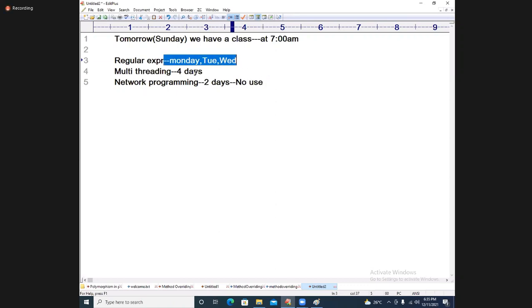So 3 days plus 4 days, 7 days, plus these 2 days. Tomorrow I will take the class, and coming Sunday also I will take the class. One more day it will take for us. This is our action plan. Most probably it will take until next Monday, that is the 20th, when my class will be over.